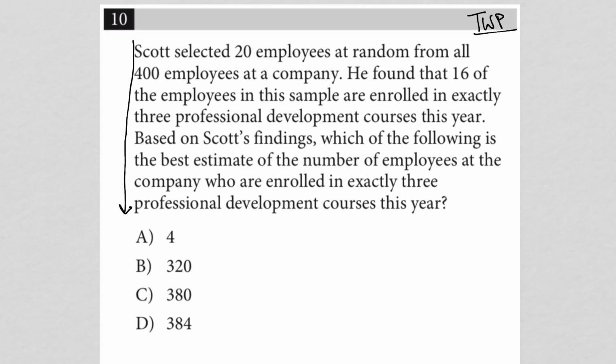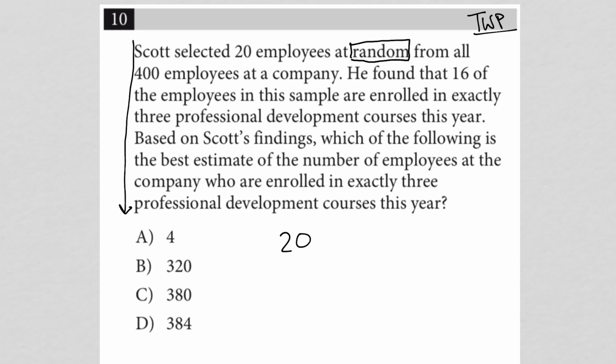So first of all, whenever this word random is used on the SAT, just know that you're going to be tested on whether or not you can trust the findings of some experiment, some poll, some research study that's going to be described in the passage. Whenever it is random, it means that you can trust it, right? So far we know we have 20 employees selected out of 400 employees. We don't know what's being tested for yet, but we're going to look for that.